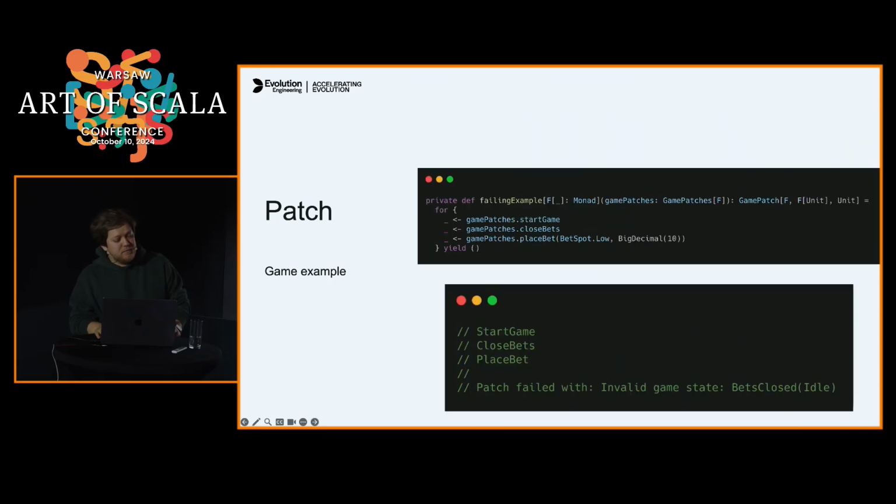If we want to fail, we can close bets and then try to place a bet, right? The whole patch will fail. So in this situation, we have no events produced, and we have no side effects.